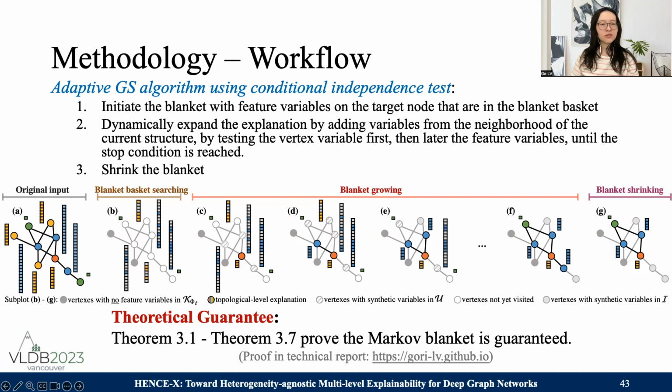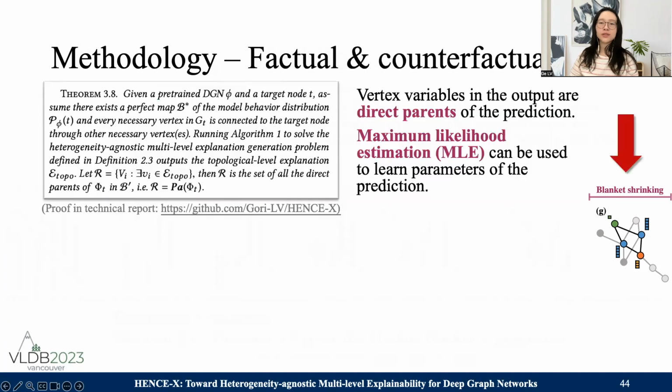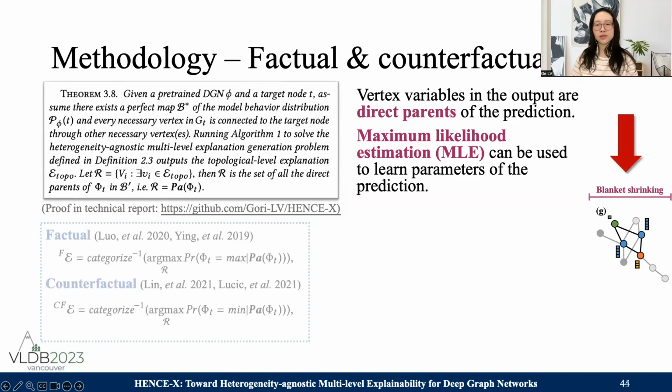We have the theoretical guarantee that a Markov blanket of the prediction will be found using this workflow. Thanks to the shrinking phase, we can prove that vertex variables in the output are direct parents of the prediction, and maximum likelihood estimation can be used to learn parameters of the prediction.